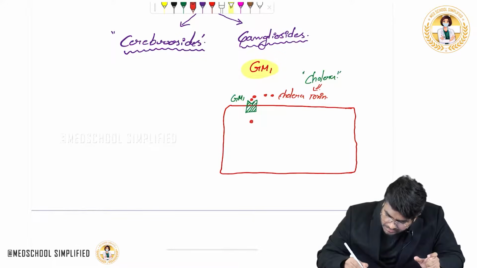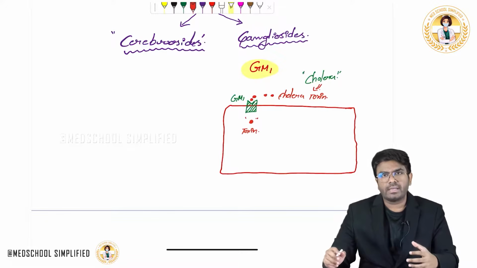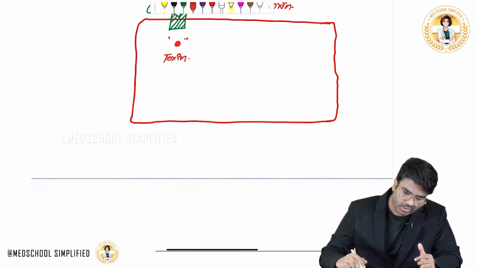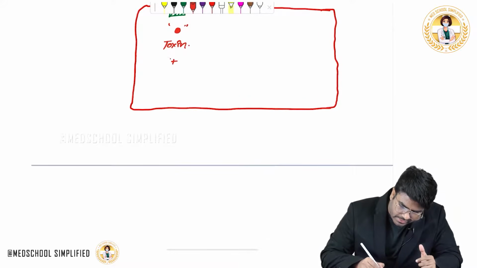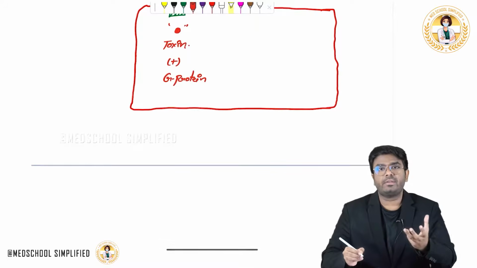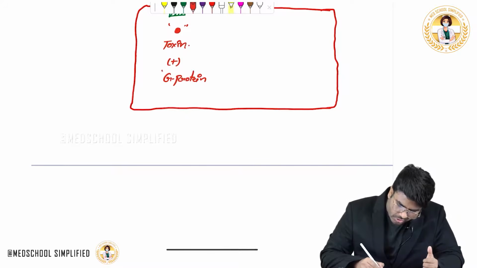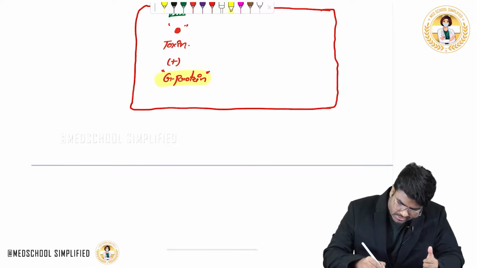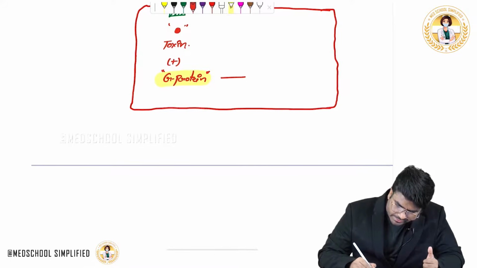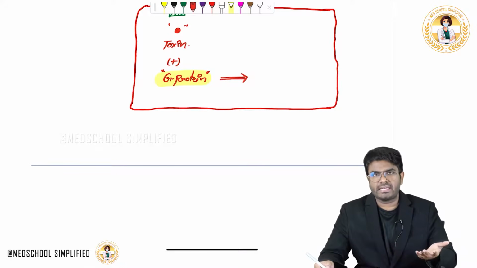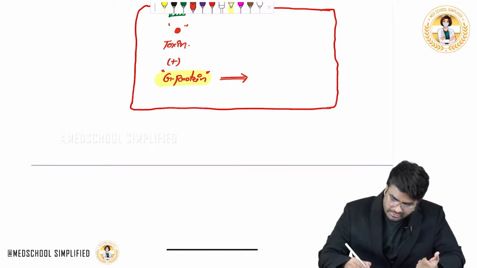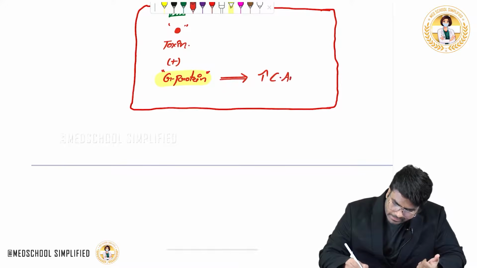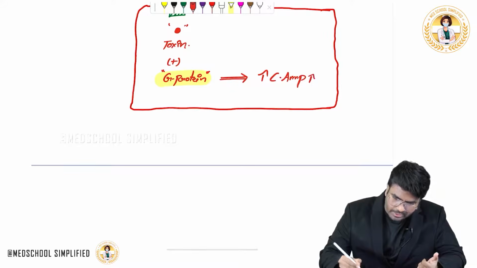So this cholera toxin will now enter into the intestinal epithelial cells. When the toxin enters the enterocytes, what will it do? It is going to activate the G protein complex, which activates the secondary messenger system. When the G protein system is activated, adenylyl cyclase will be activated, and it's going to increase the cAMP levels in the cells.